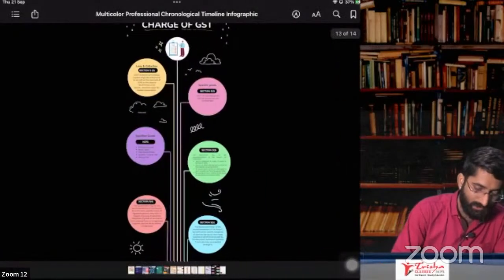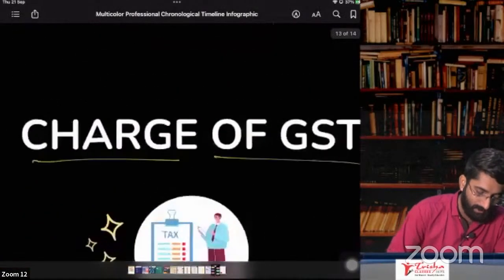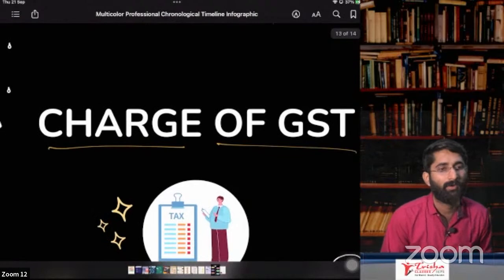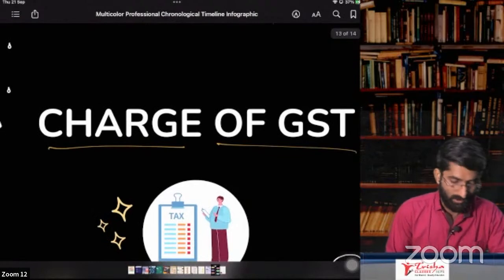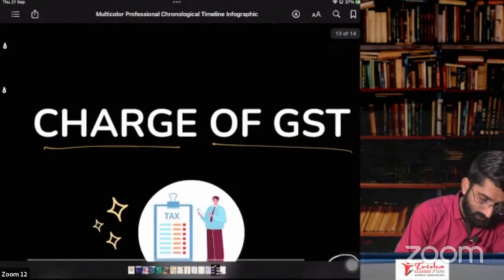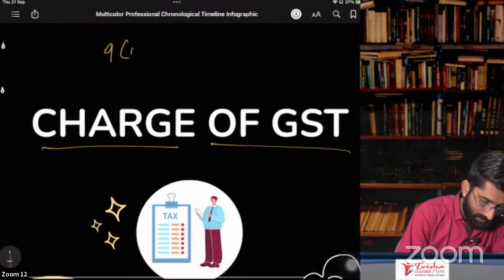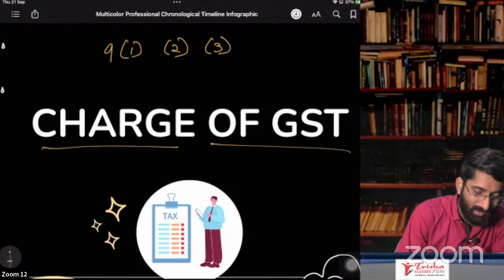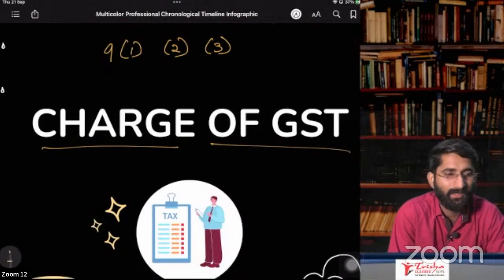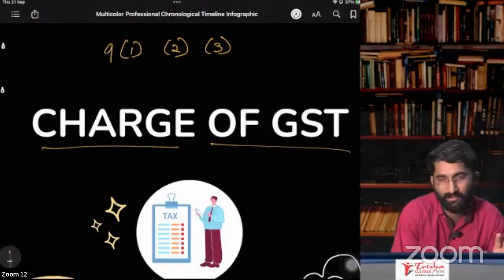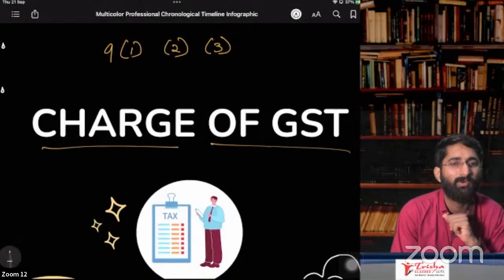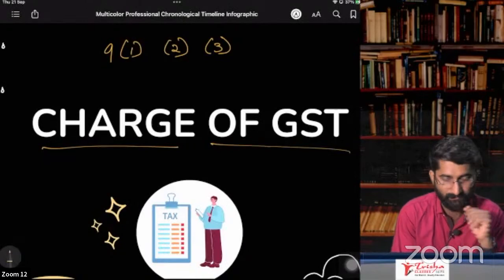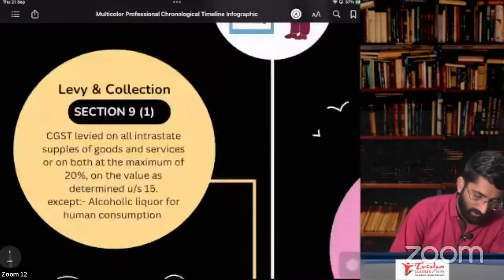Now, charge of GST. In this case, we have to discuss some very important points. That is section number 9, subsection 1, subsection 2, subsection 3. Subsection 4 and 5 are not in your syllabus. We will see, if time permits, we go for section 9, subsections 4 and 5. Okay. Charge of GST, very important one.